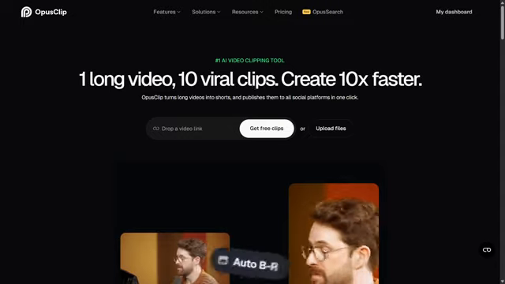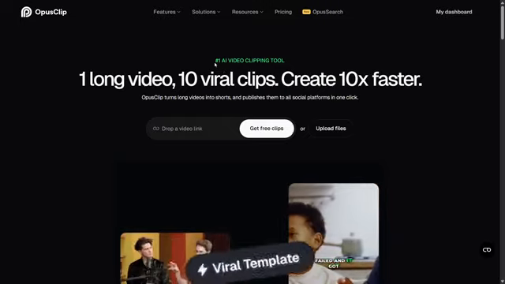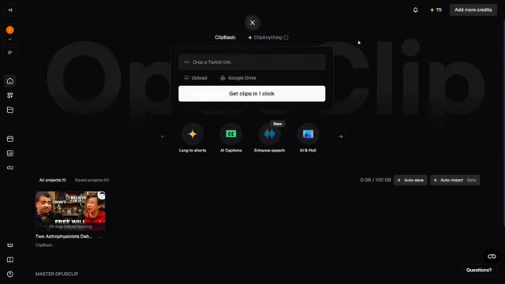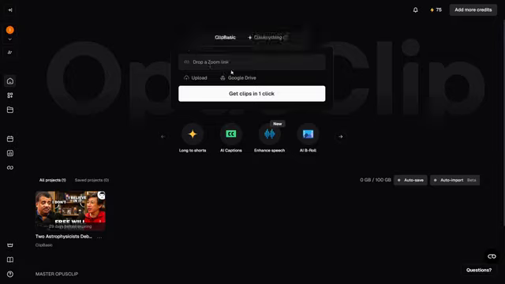And now, let me show you why that's great. If I actually open up the dashboard over here, here's what it looks like. It's quite simple. Over here, you drop your Vimeo, YouTube, Zoom, Rumble, Twitch, whatever link you want. So basically a link to a video, and then just click Get Clips in one click. You can also upload a video of max 10 hours and 30 gigabytes, or you can just connect a Google Drive in case you have videos in there.